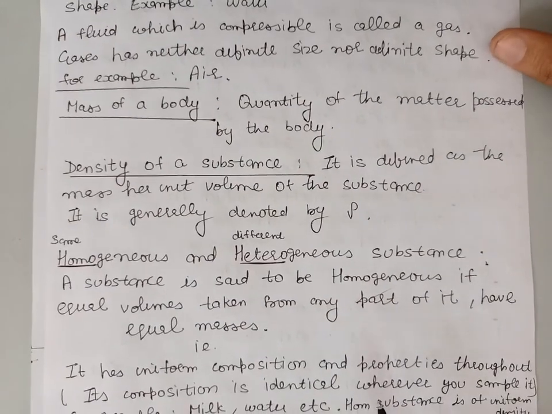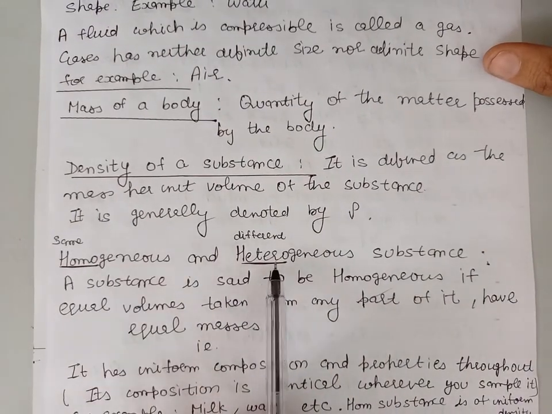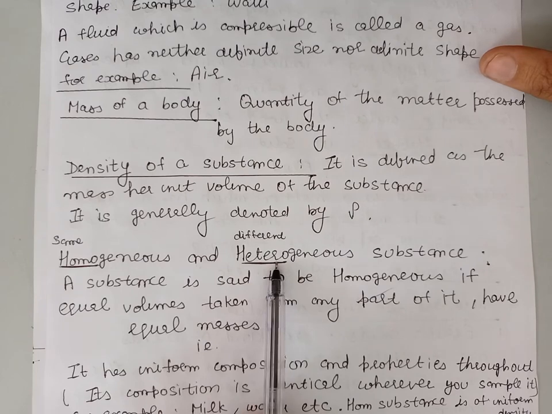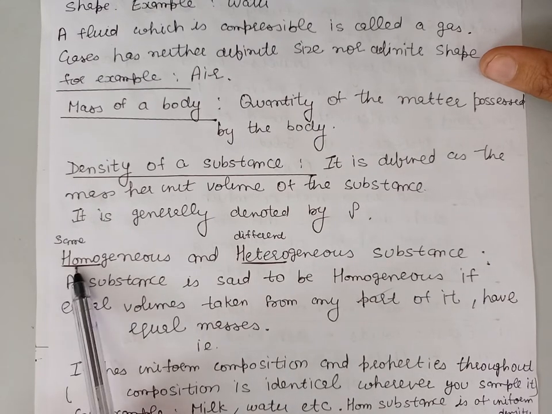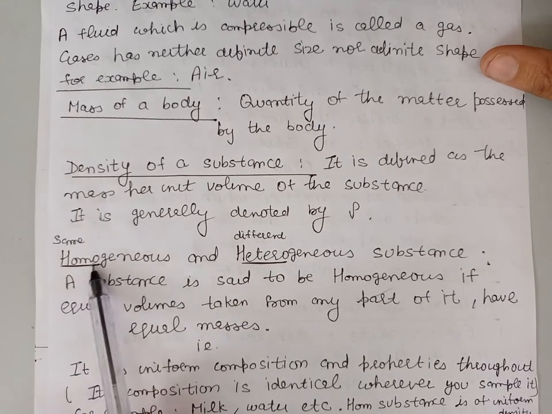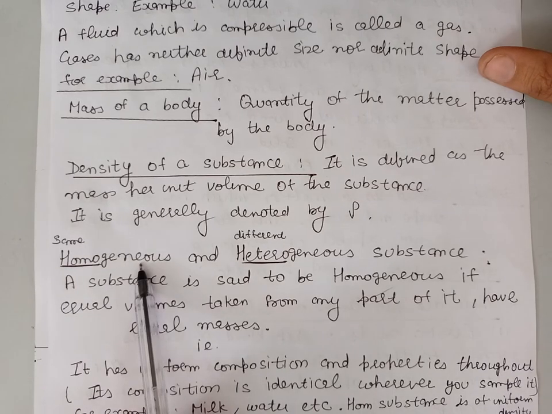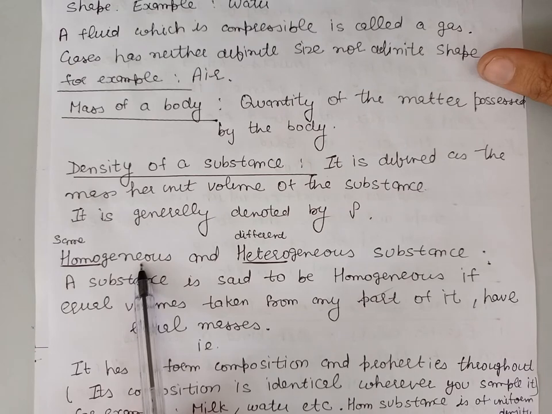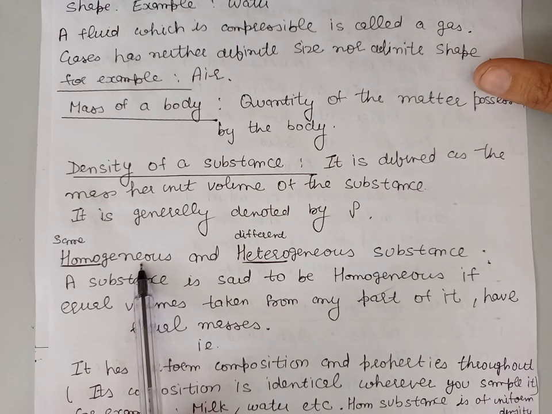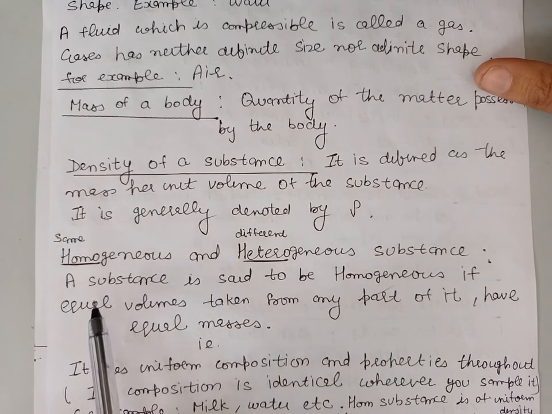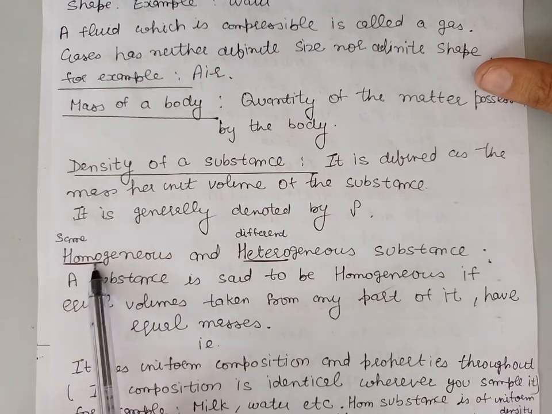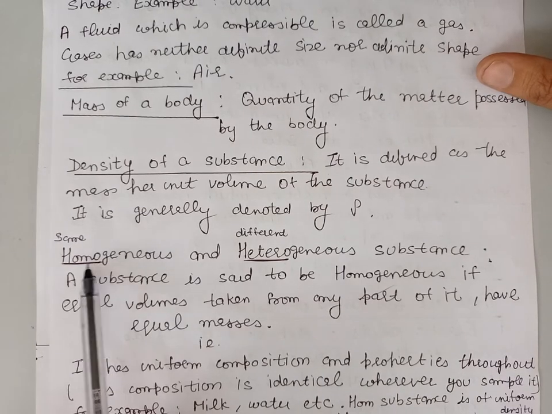Next, we define what are homogeneous and heterogeneous substances. Homo means same. So a homogeneous substance is a substance in which if we take equal volumes from any part of it, they will have equal masses. Or we can say that a homogeneous substance has uniform composition throughout.